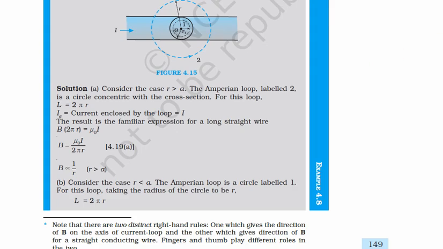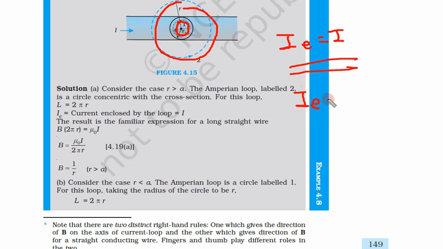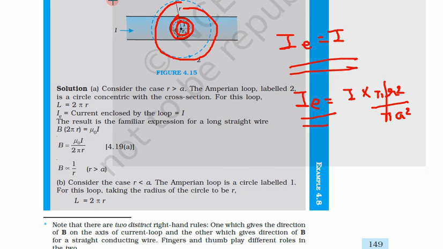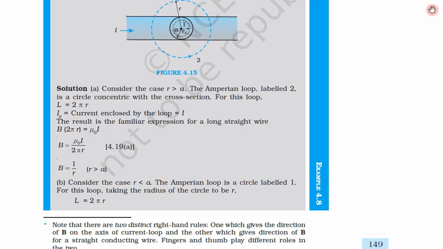So in this example we have seen when we took this bigger circle, the total current enclosed was I, because the total current was inside this bigger loop. But when we took this smaller loop, what was the current enclosed? We simply took the current, multiplied it with the area of this small circle, pi r squared, and divided by the area of cross section, pi a squared. So this is the current enclosed. So always in Ampere's law we take the current enclosed, not the total current.